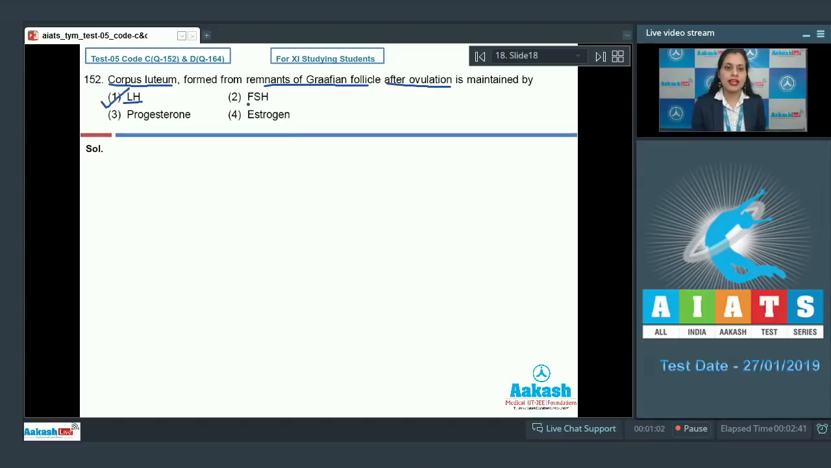Let's discuss other options. The next option given is FSH, and this is an incorrect option. This follicle stimulating hormone is responsible for the growth and development of ovarian follicles. The next options are progesterone and estrogen, and these are the incorrect options because it is this corpus luteum which secretes progesterone followed by estrogen during luteal phase. So the correct answer to this question is option number 1. Let's discuss our next question.